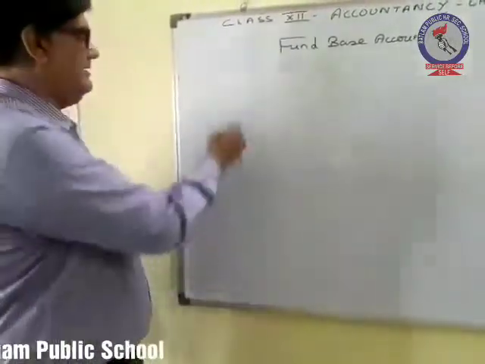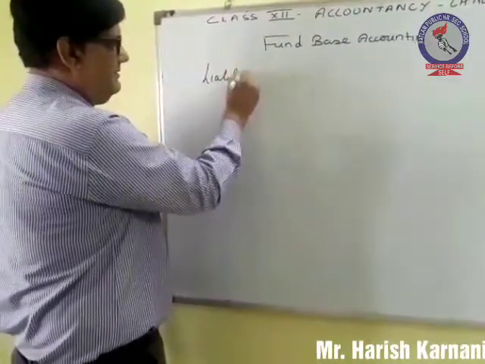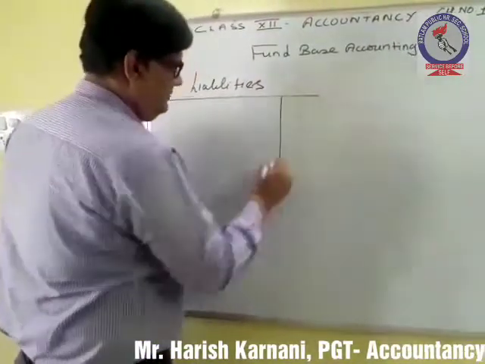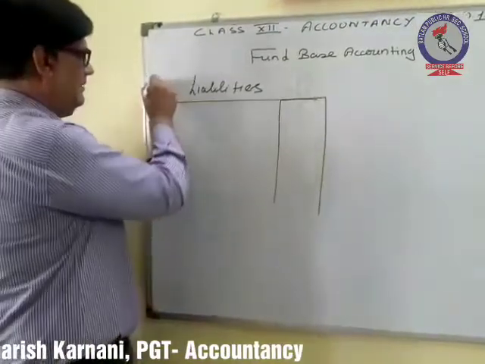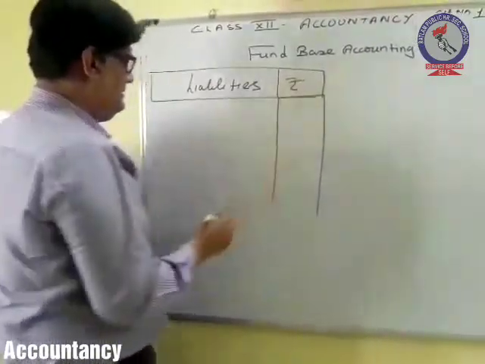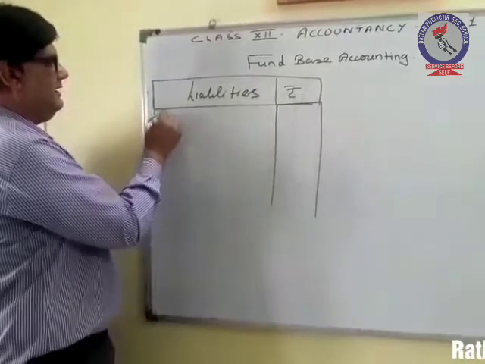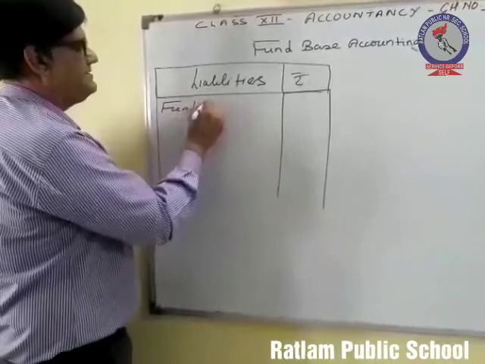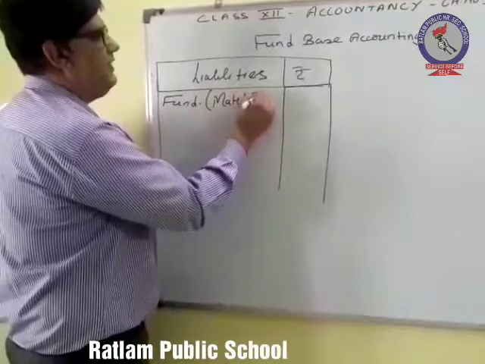So treatment: basically all the funds are considered as liabilities. So on the liability side, the accounting treatment of this fund will take place. Okay, so how do we have to show it? Let's say it is match fund.